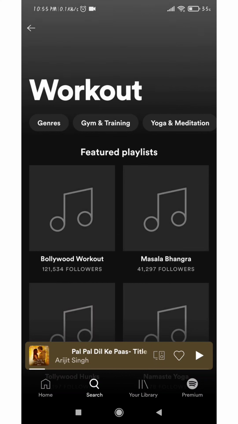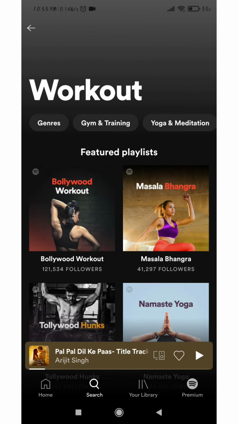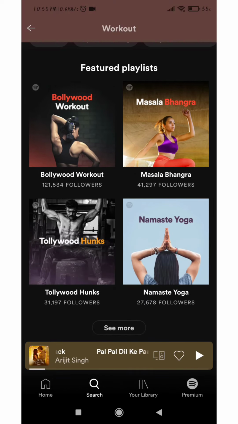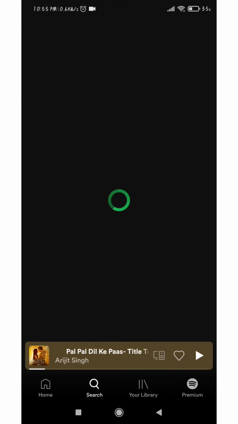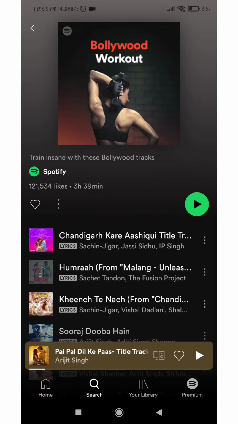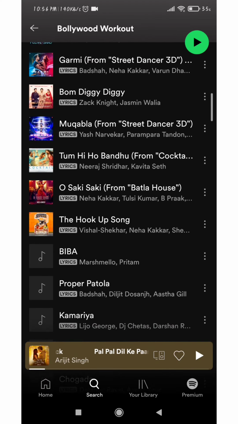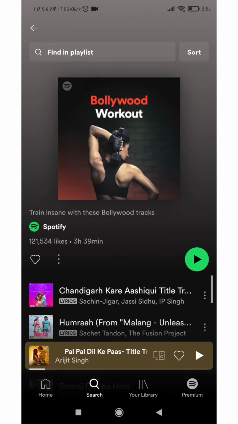Now, for example, if I type in workout, all types of workout songs are available in the Spotify app, and a workout playlist is also created by Spotify. So if you're doing any sort of workout, exercise or yoga, this playlist is for you, where you can have access to many workout songs in this app.